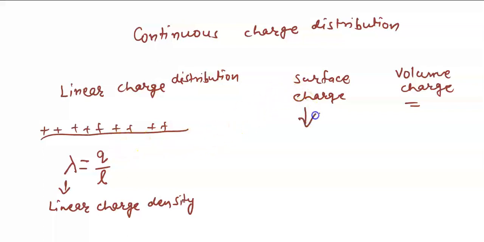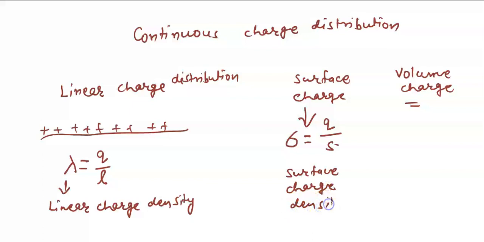Similarly, there can be surface charge density. It is denoted by sigma. Sigma is given by Q upon S, where S is the area. This is called surface charge density, and we will see how we can determine that.